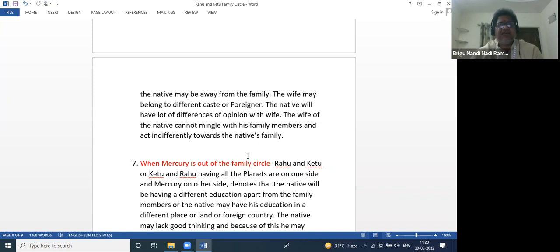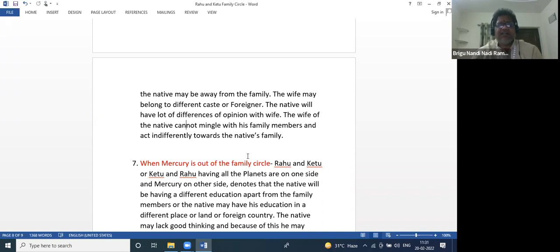Suppose the male native married a foreigner or a different caste woman. She cannot mingle with his family members and acts indifferently towards the native's family. If Venus is outside, she will always have problems with family members. But she will talk to her friends and her own family members well.